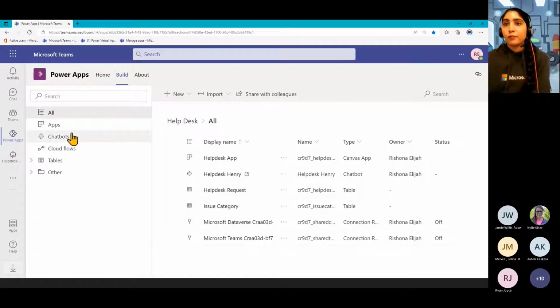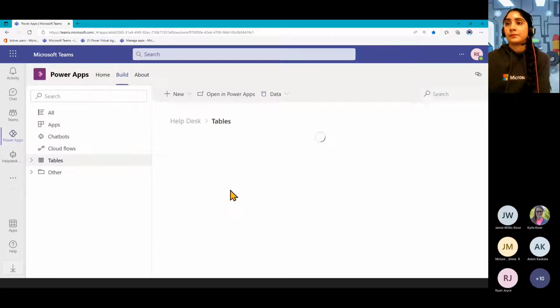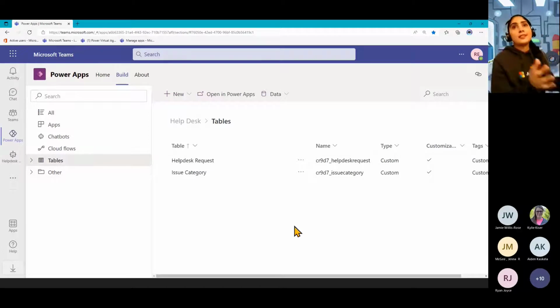All right, so let's start off with the Dataverse tables that I've created. The purpose of this is that we want somewhere to store all of these submissions and these tickets that people are submitting. So I've created a relational database here using the Dataverse for Teams, where we have a table for Helpdesk requests and another one just to categorize the issues. If you haven't seen this before, it's very simple. They've made it easy to create these tables.